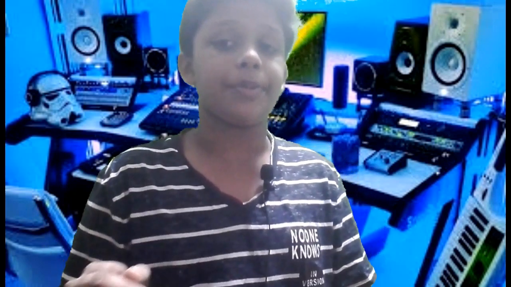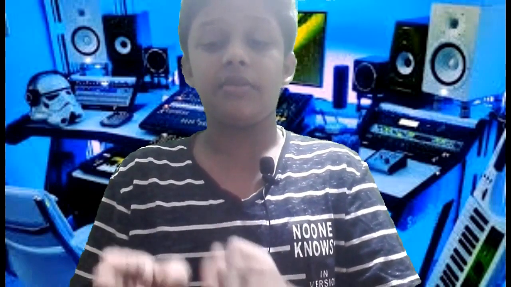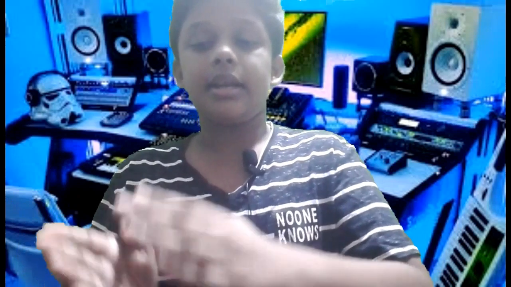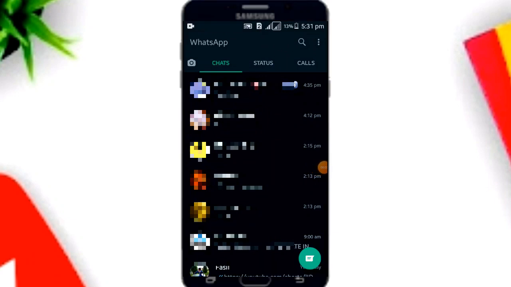The first trick and tip on WhatsApp is disappearing messages. Disappearing messages are a useful trick in this video. If you turn on disappearing messages on a chat, the chat will delete messages and media after 7 days. All will be deleted in 7 days. This is a useful trick. First tip is disappearing messages.